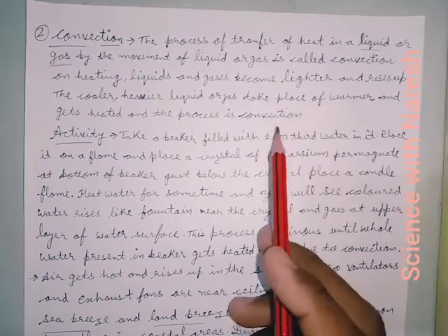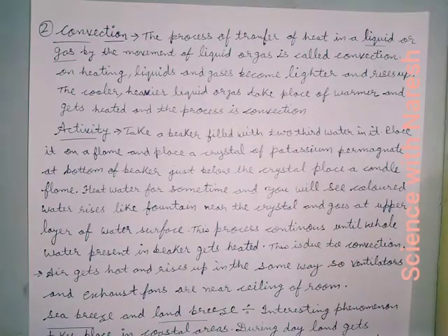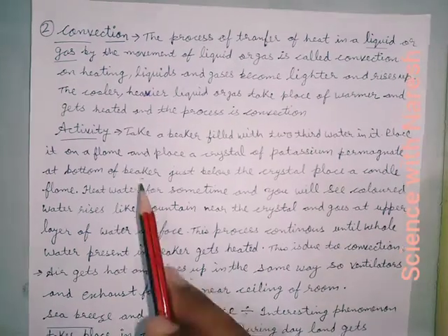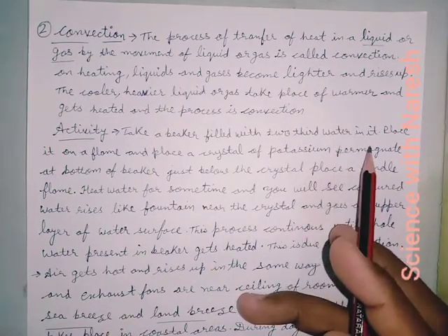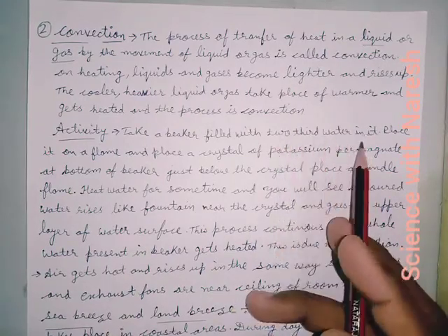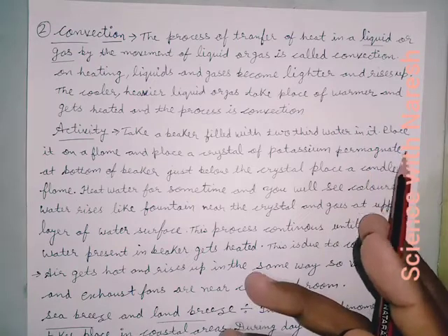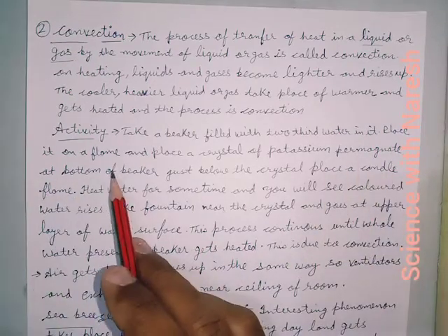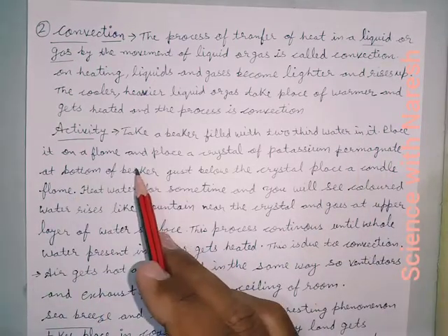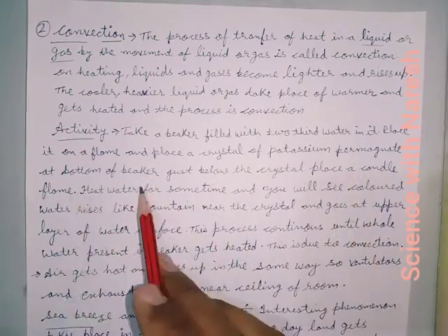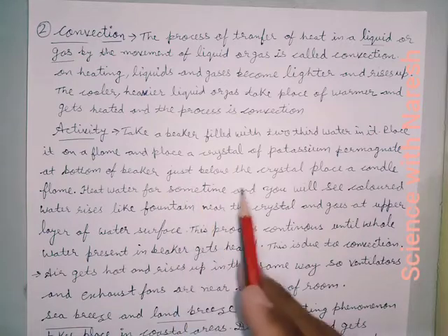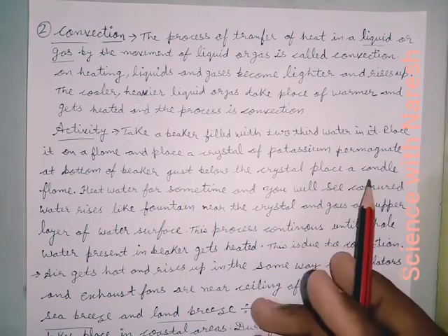The process is convection. Let's understand this process more with the help of an activity. Let's take a beaker filled 2/3 with water, place it on a flame or a burner, and place a crystal of potassium permanganate at the bottom of the beaker. Just below the crystal place a candle.